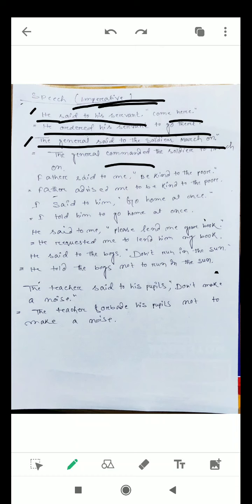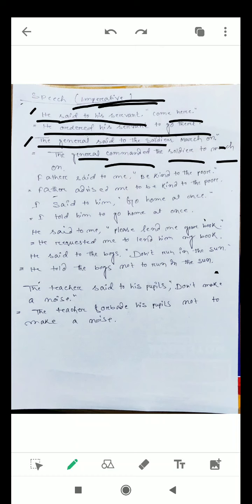A master can order his servant, but a general cannot order his soldiers, he commands them. The general commanded the soldiers to march on.